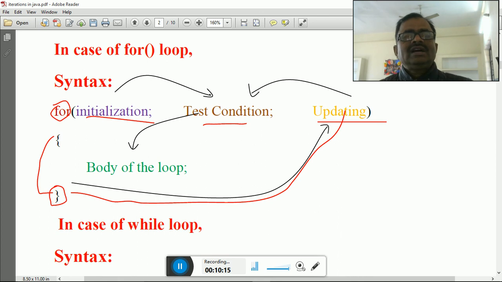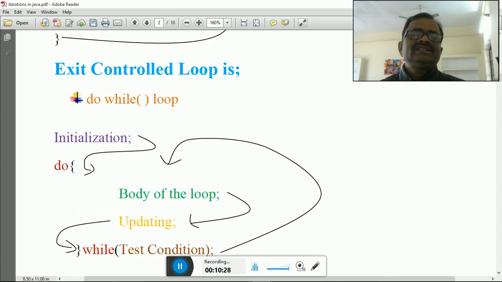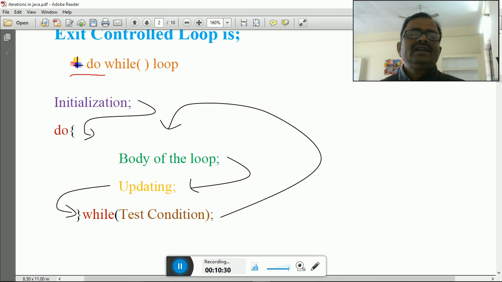So this is the working of the entry controlled loop. First of all it will take the initial value and check a condition before entering the loop body. The next one is the exit controlled loop. Do while is one exit controlled loop, you will see. Do, after that this is the loop body. In this, what happens is the first time the loop body is executed at least once. After that, at the time of exit from the loop body, it will check whether it will be repeated again or not.